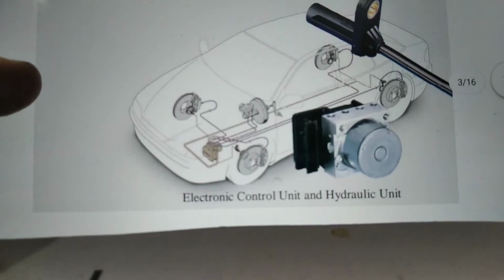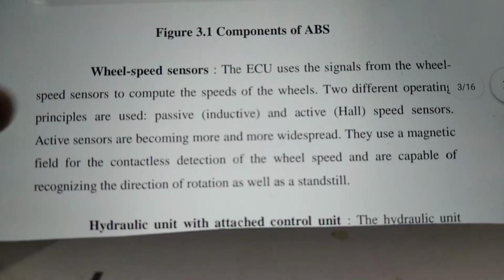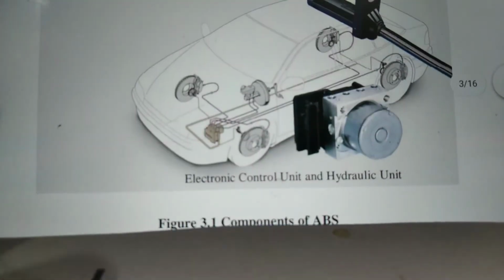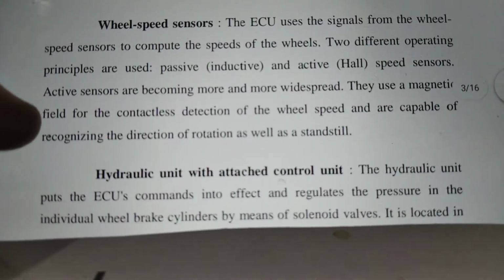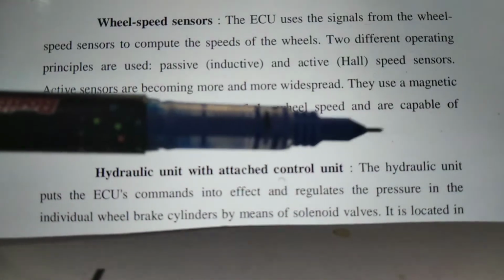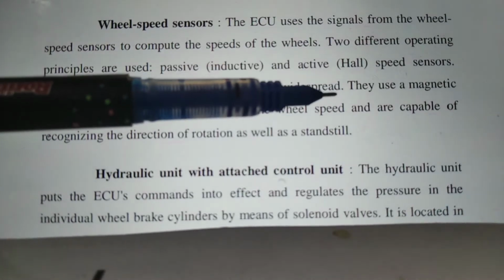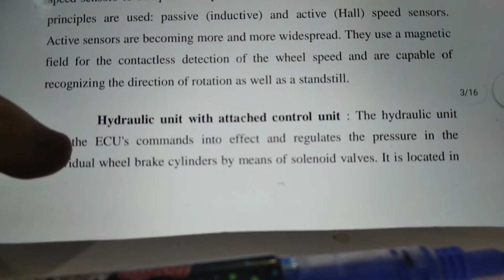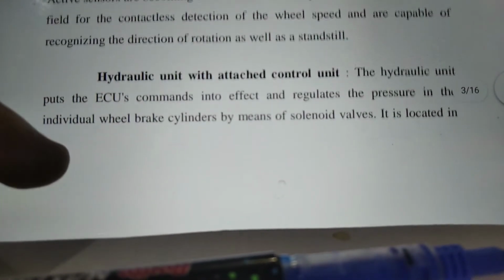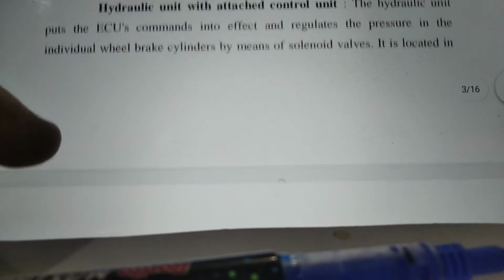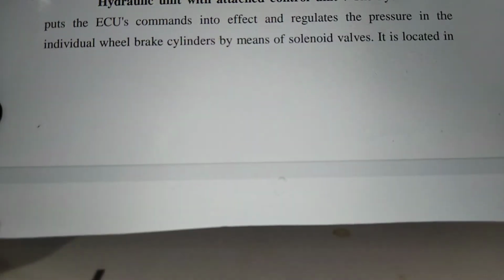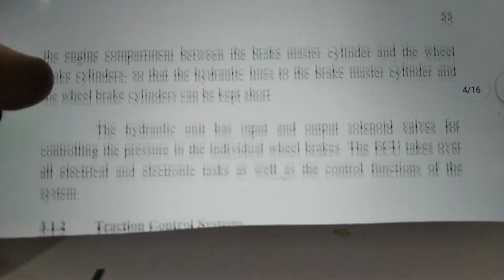Okay, now these are the different components. First is the wheel speed sensor. It senses the speed of each and every wheel, and it gives that information to the electronic control unit. Two different operating principles are used for sensing: passive or inductive, and active or Hall speed sensors. These are becoming more and more widespread. Now the hydraulic unit with the attached control unit is also a component of the ABS. It regulates the pressure in the individual wheel brake cylinders.